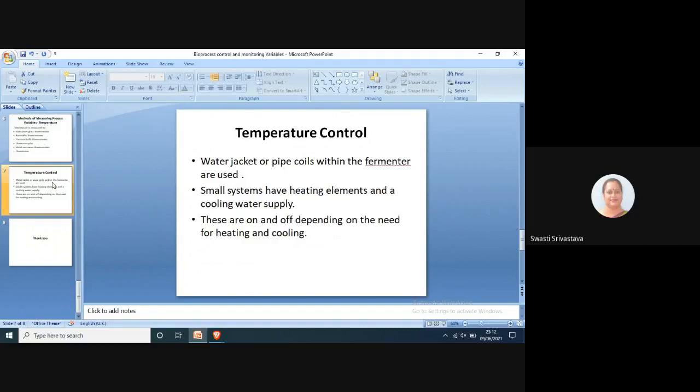Either the switch will be on or it will be off. The switch will be put on when there is a need for heating or cooling, and the switch will be put off when the heating or cooling is not required.